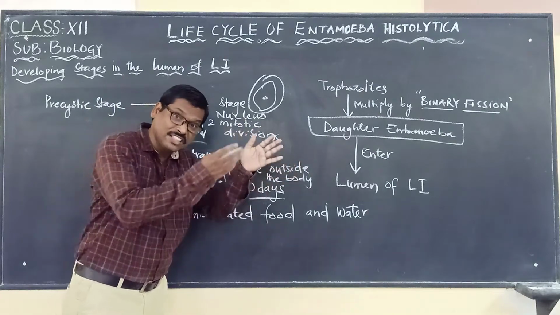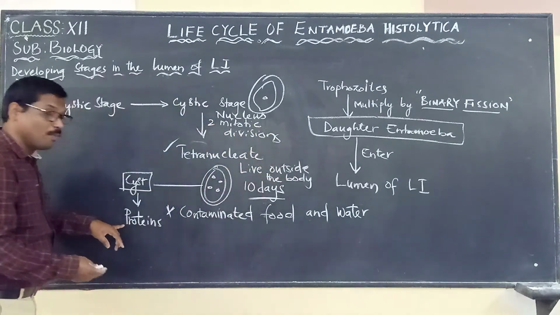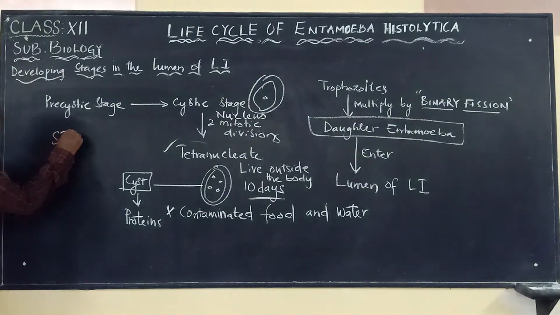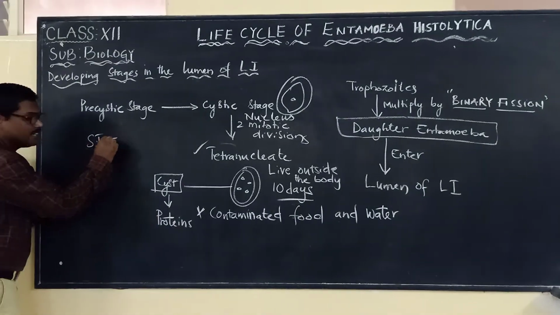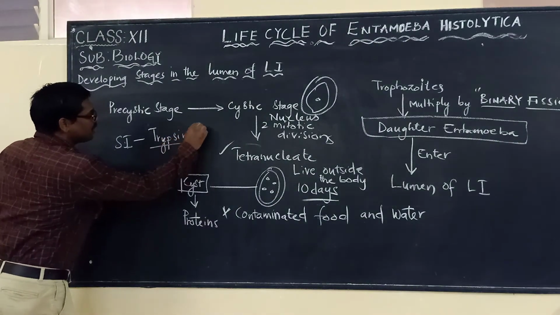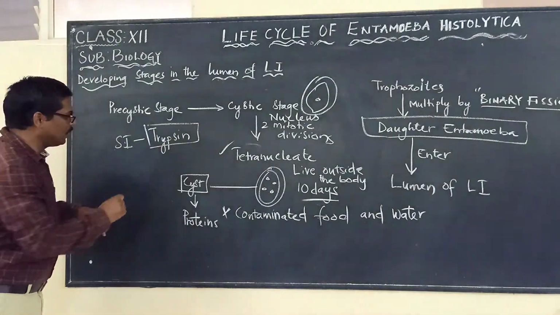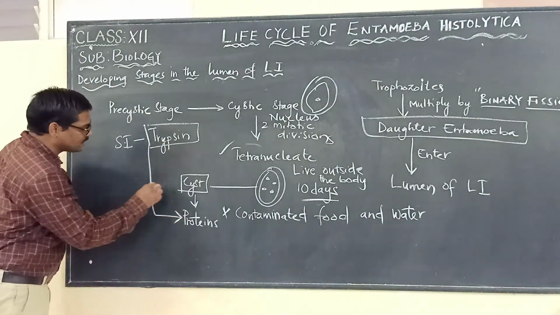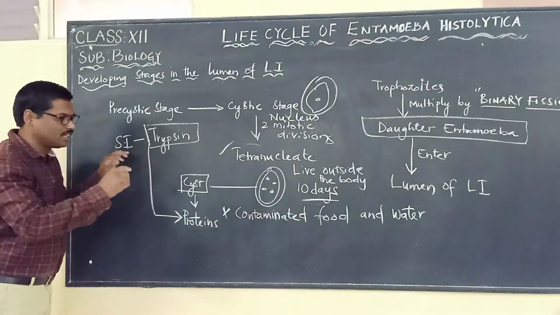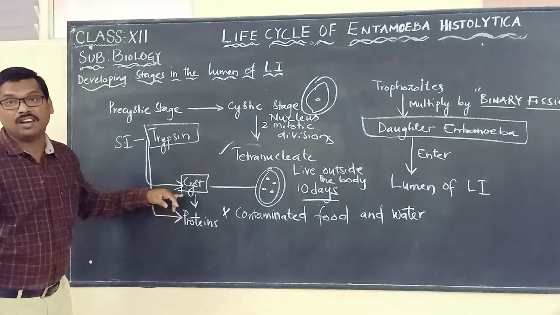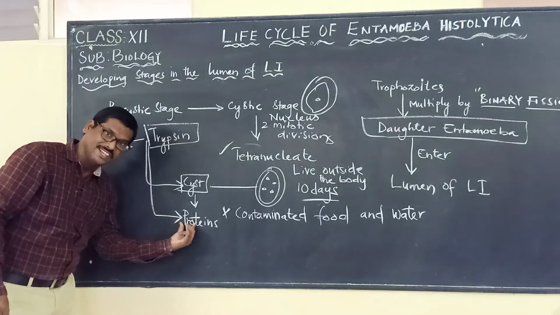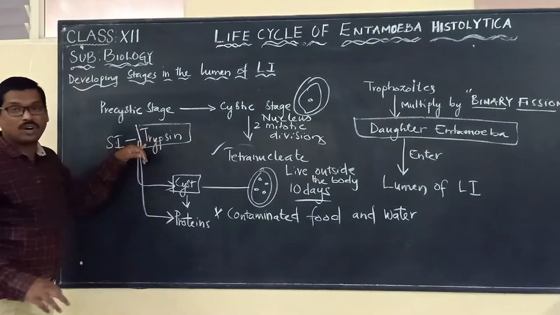And once it crosses the stomach and enters the small intestine, please remember, in the small intestine there is one enzyme called what? Trypsin. This enzyme has the ability to digest protein. Trypsin, present in the small intestine, can digest what? The wall of the Entamoeba histolytica, that is, the cyst, which is made up of proteins, can be destroyed with the help of trypsin.